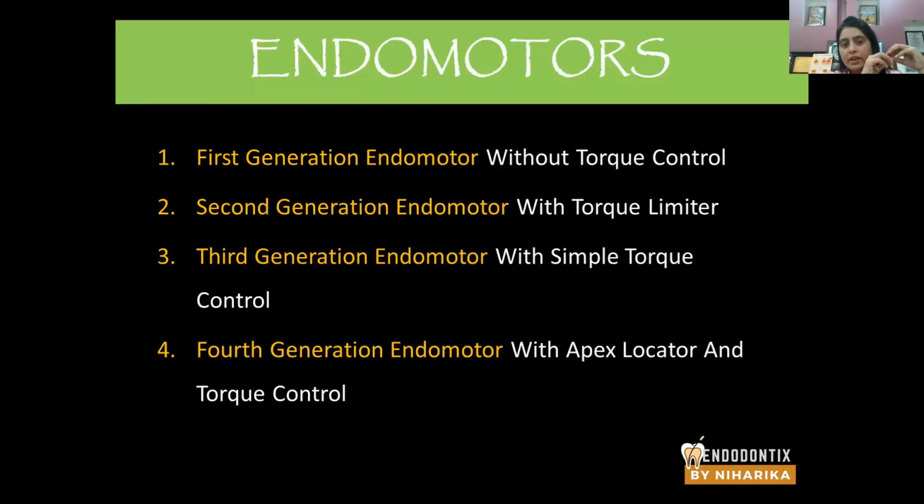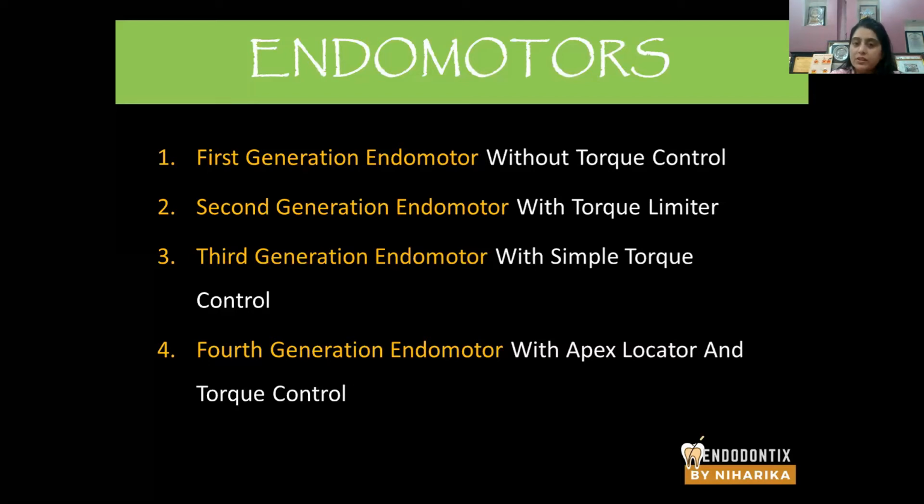So when we talk about endomotors, there are 4 generations of endomotor. The first generation was without torque control. So there was a lot of breakage when they used endomotors with rotary files because there was no controlling force. If the speed is 1000 RPM, the file would rotate at 1000 RPM only. So progression of the file inside the canal was extremely difficult.